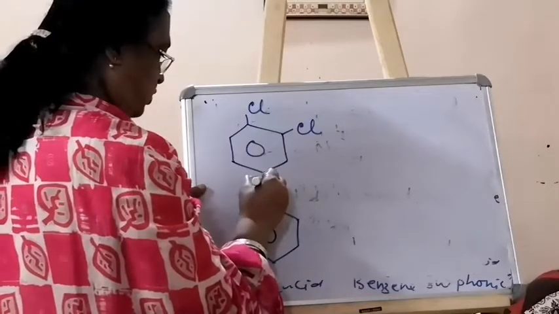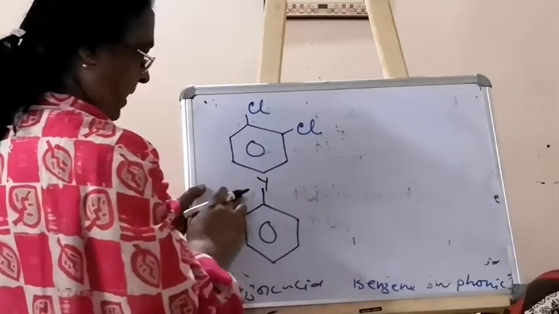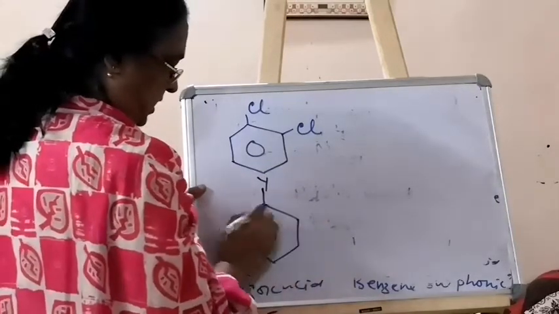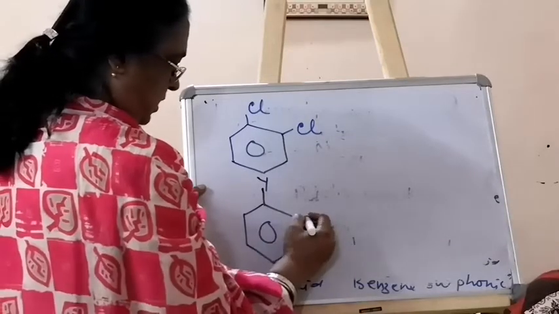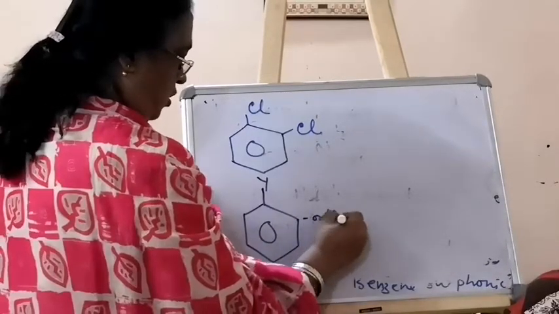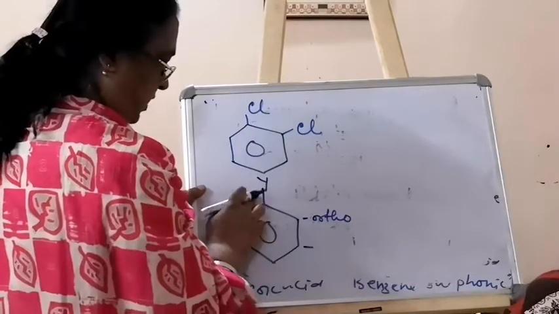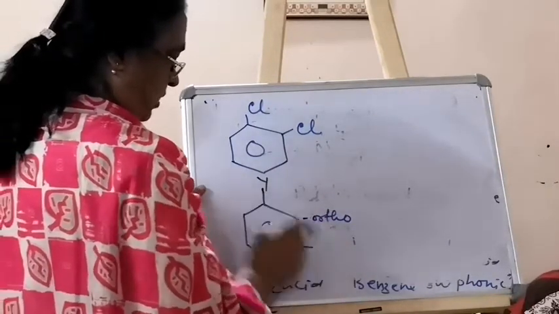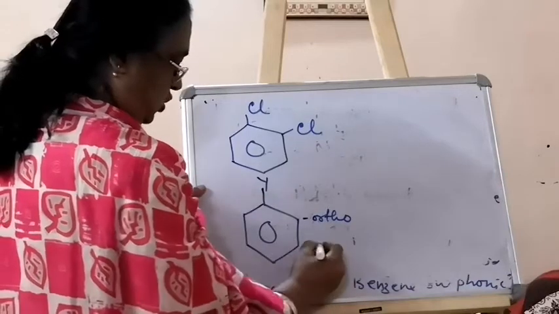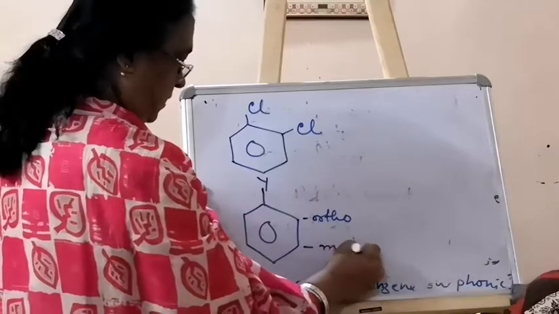So with respect to this group, I write Y. The position just next to this position is called ortho. With respect to Y, this position is meta.